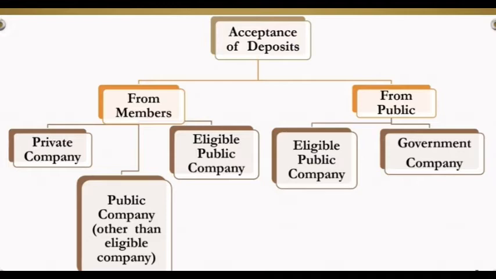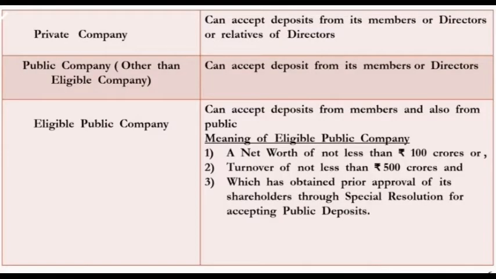Understood what is an eligible company? An eligible company means a company having a net worth not less than 100 crore, or a company having a turnover not less than 500 crore. An eligible company can accept the deposit from the members as well as from the public. That means an eligible company has the authority to collect the deposit from the members as well as from the general public.